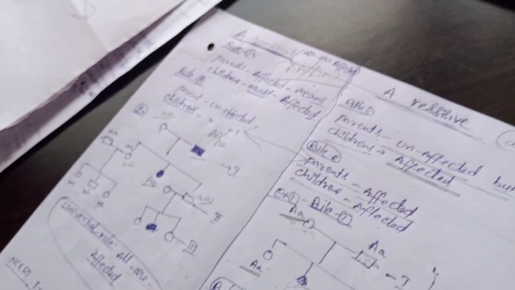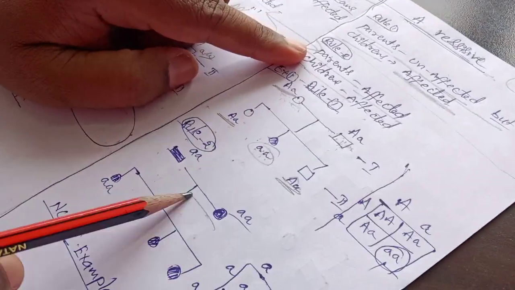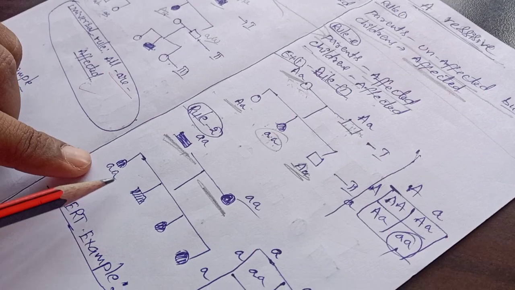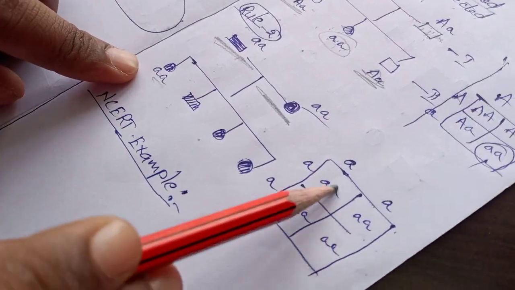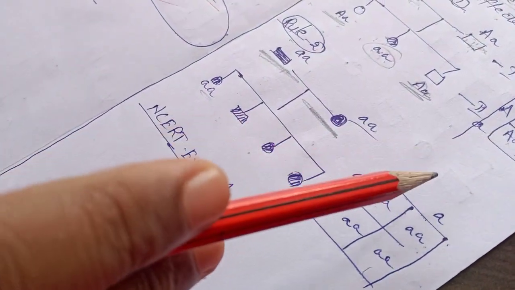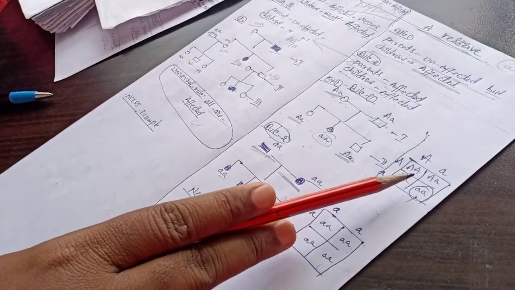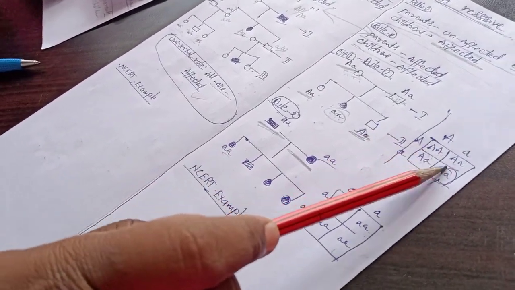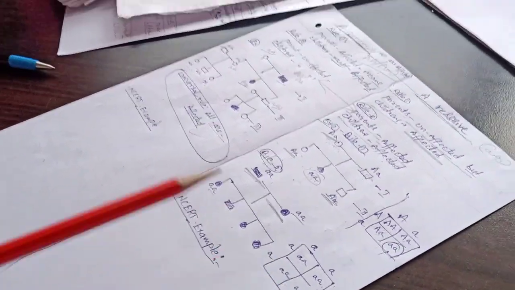So these two rules you have to find out. And rule number 2, parents are affected means children must be affected automatically. There is no other option. This one is the second example.